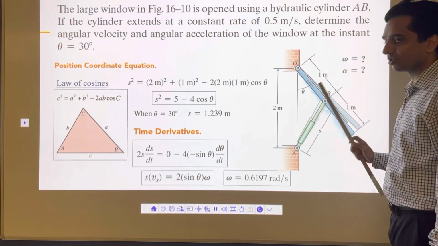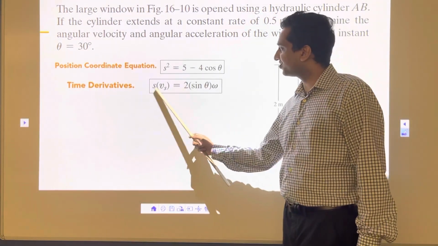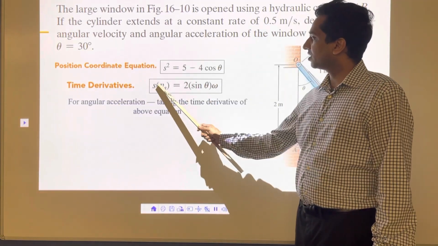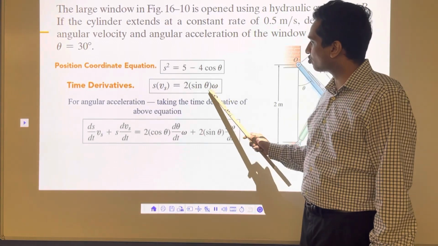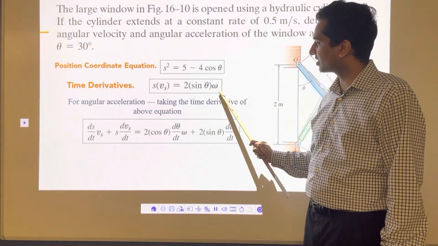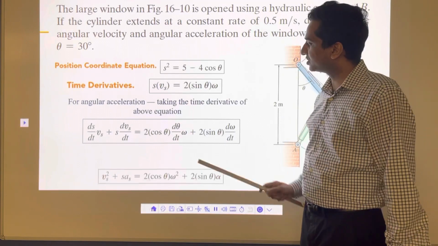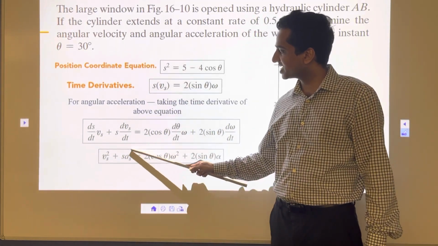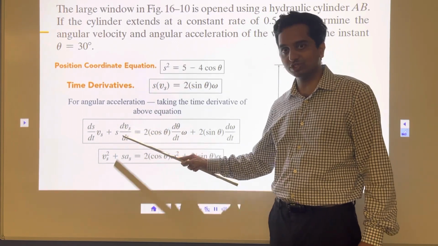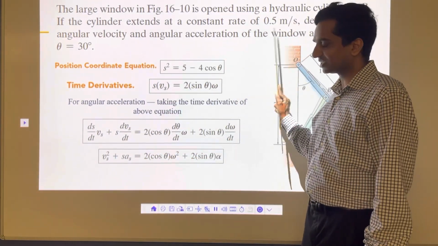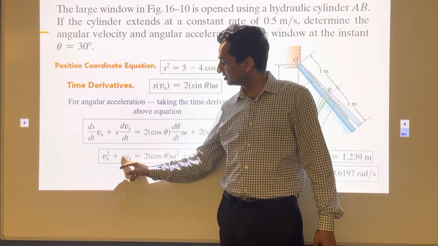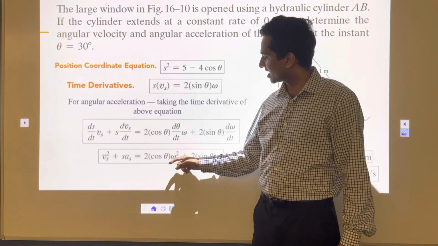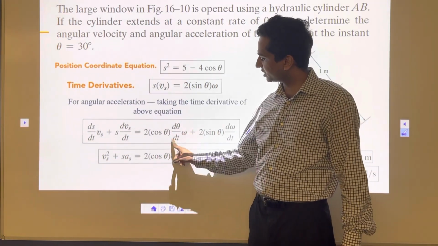The next objective is to calculate alpha. To calculate alpha, this is the velocity equation. I'm going to differentiate it one more time with time, and if I do that, this omega will change to alpha, which is angular acceleration. So I'm going to differentiate it with time, and I'll get here velocity squared plus s times a_s. This is linear acceleration, which is 0, because this is constant linear velocity. So constant linear velocity means a_s will become 0, this dvs/dt. And then this omega d theta/dt will become omega squared.